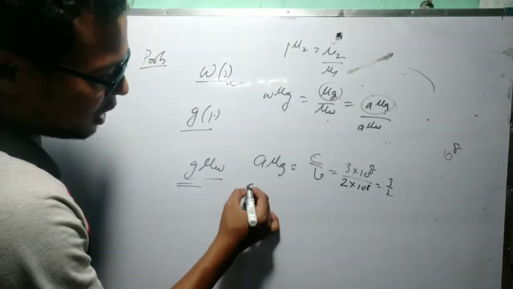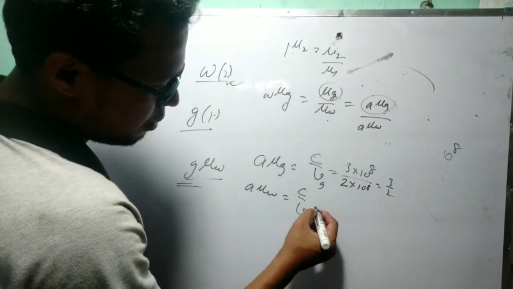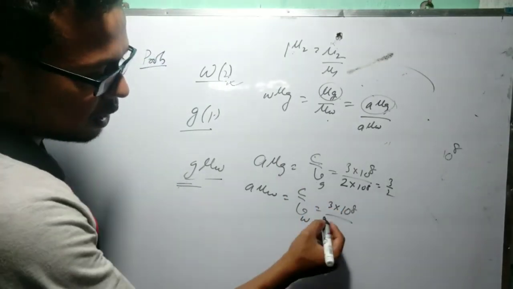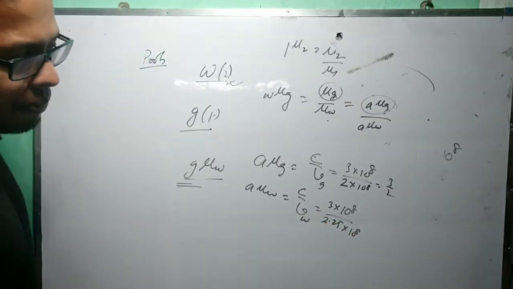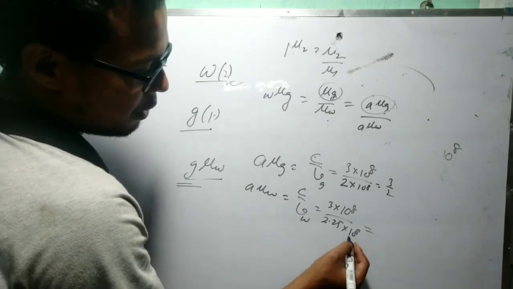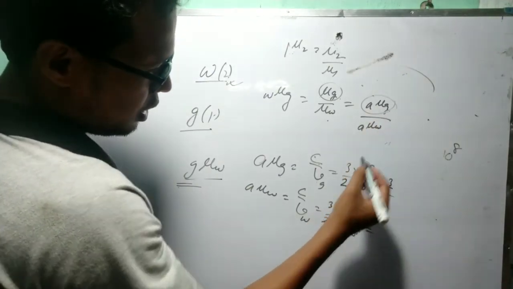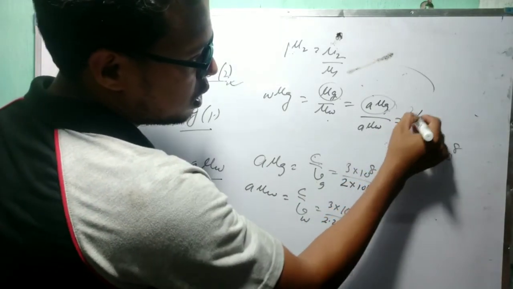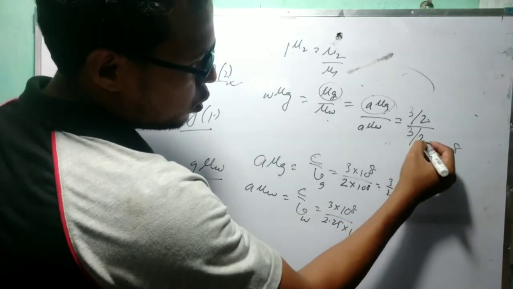Okay, and aμw was c by v, it is vg, vw, which is 3 into 10 to the power 8 divided by vw, 2.25 into 10 to the power 8. Okay, so here also you can put 10 to the power 8, 10 to the power 8 cancel. So here it will be aμg means 3 by 2 divided by 3 divided by 2.25.